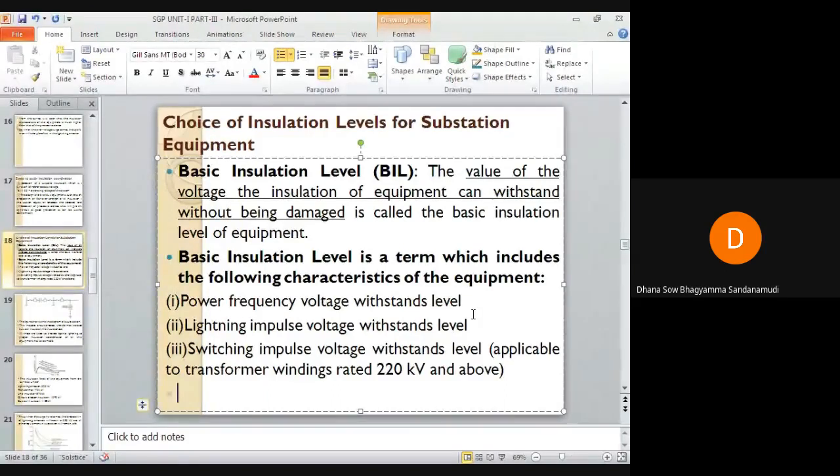Due to lightning, if over voltage occurs, the insulation of the equipment should also withstand it. Of course, it's not at all possible to withstand the over voltage due to lightning by the insulation that is provided. We definitely need robust protective devices such as relays and circuit breakers to protect the equipment. The insulation cannot protect the equipment from the over voltages that are caused due to lightning.